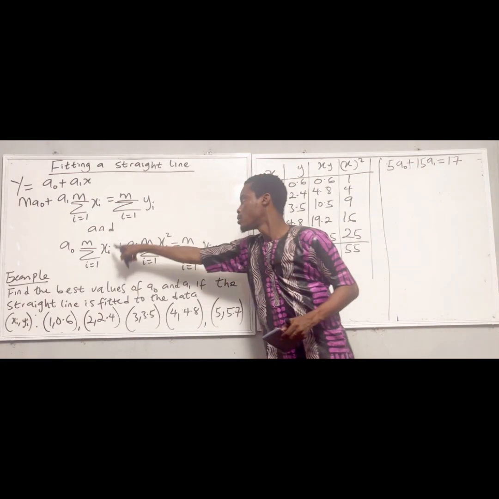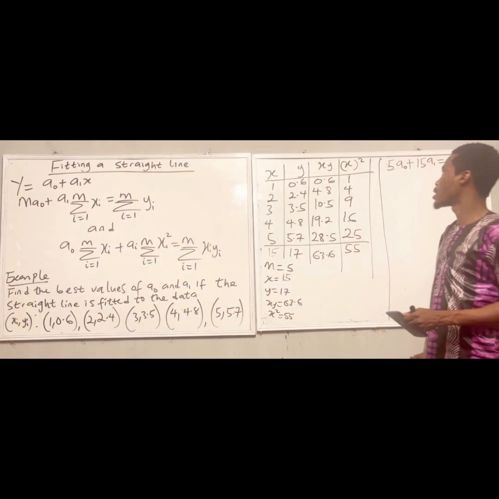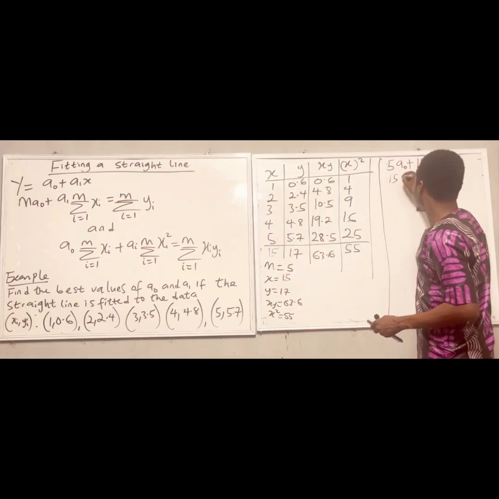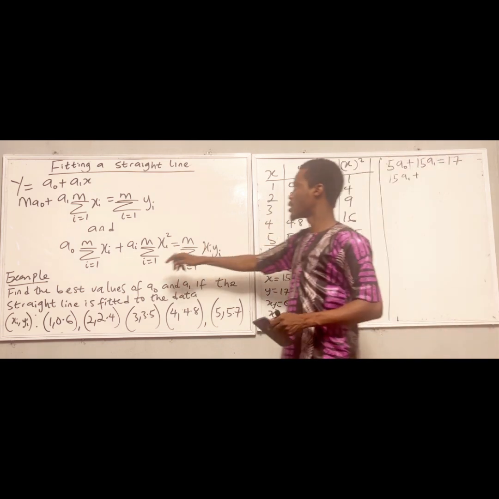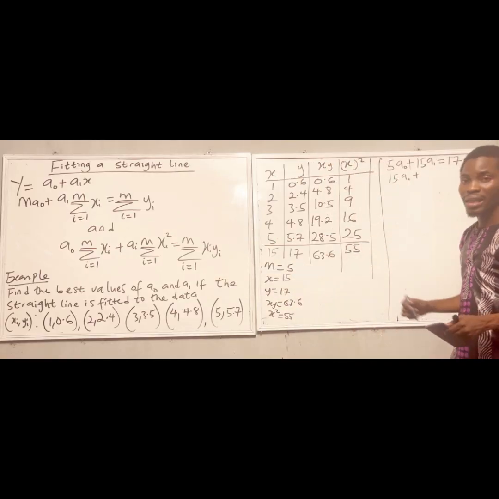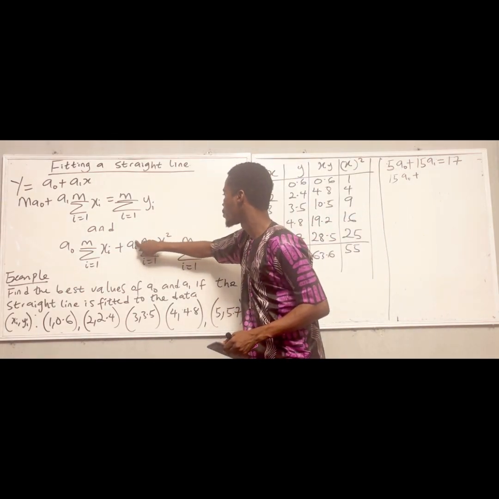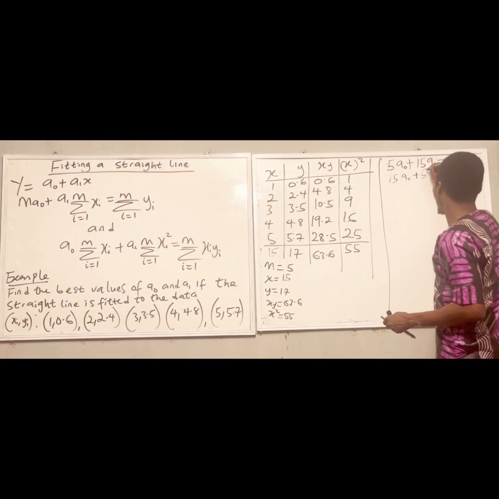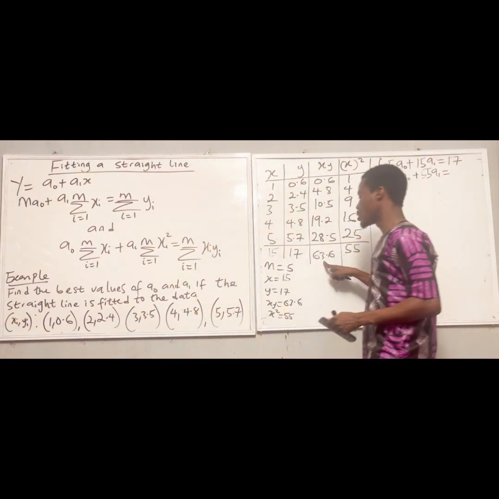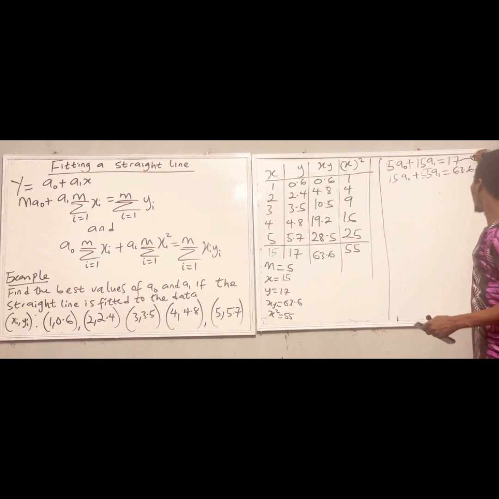So let me consider this. And a naught multiplied by xi. What's my xi? My xi is 15. If I multiply it by a naught, I'm going to have 15a naught, plus, I will consider this as well, xi squared. The total of xi squared is 55, multiplied by a1. So I'm going to have 55a1. Then it's equal to the summation of xi and yi, which is 63.6. So from here, I can make this one equation 1, and this one equation 2.